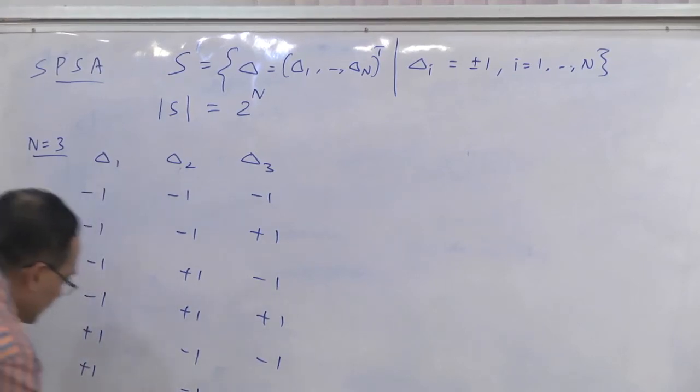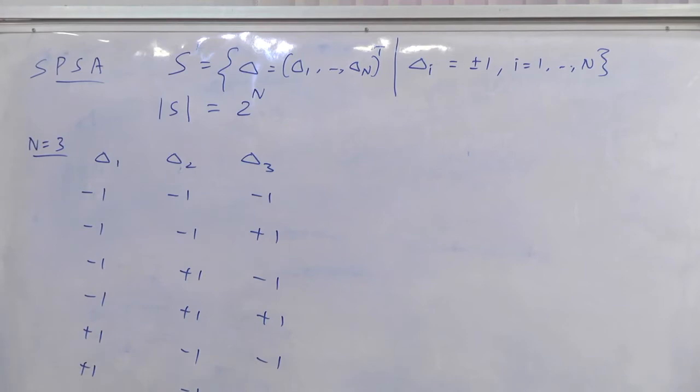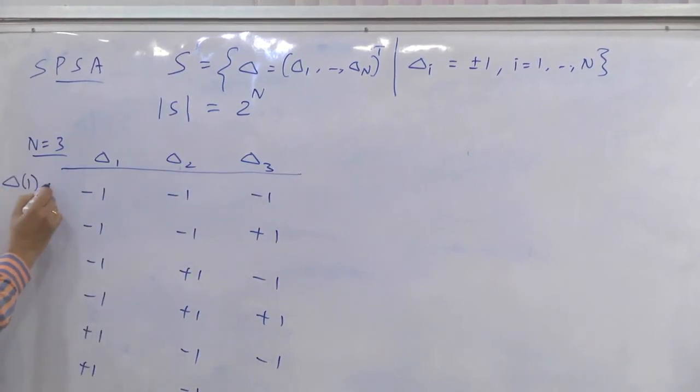So these are the 8 of them. If I form, say, delta 1, I call delta 1 this, delta 2 this, delta 3 this, and so on. I go up to delta 8.